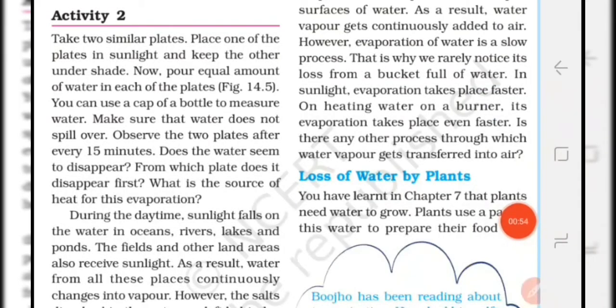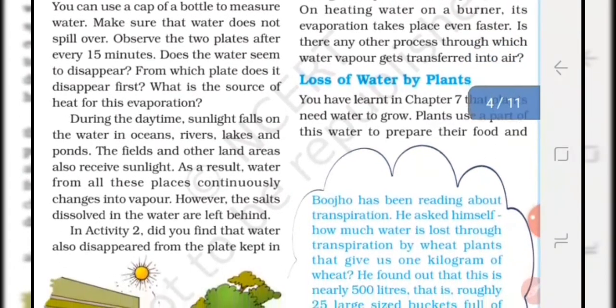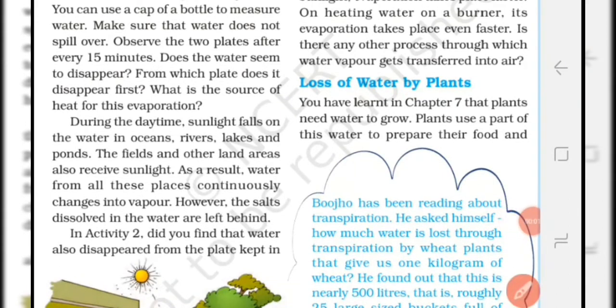We are going to understand that evaporation is faster in sunlight. Okay. You have to take two similar plates and place one of them in the sunlight and keep the other plate in the shade. Okay. And you have to put an equal amount of water in both the plates and keep them for 15 minutes. After 15 minutes, you will observe that the water plate which is kept under the sunlight evaporates faster than the water plate which is kept in the shade. Means this activity proves that evaporation is faster under the sunlight.